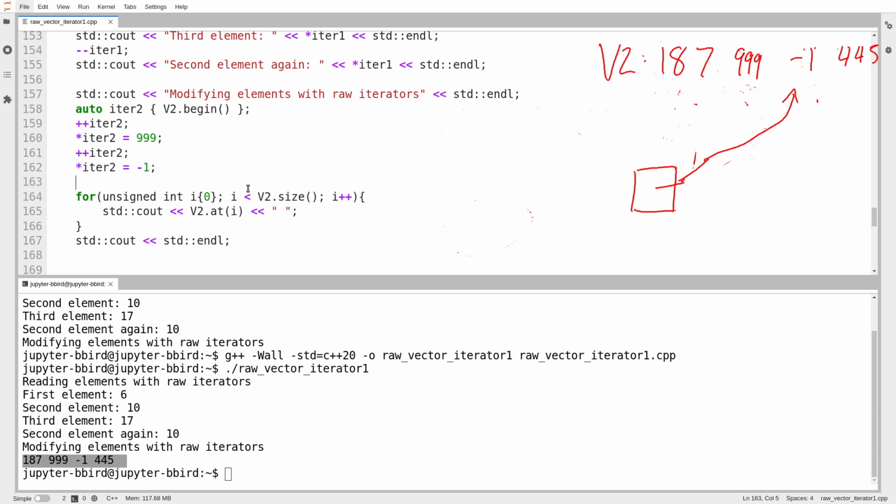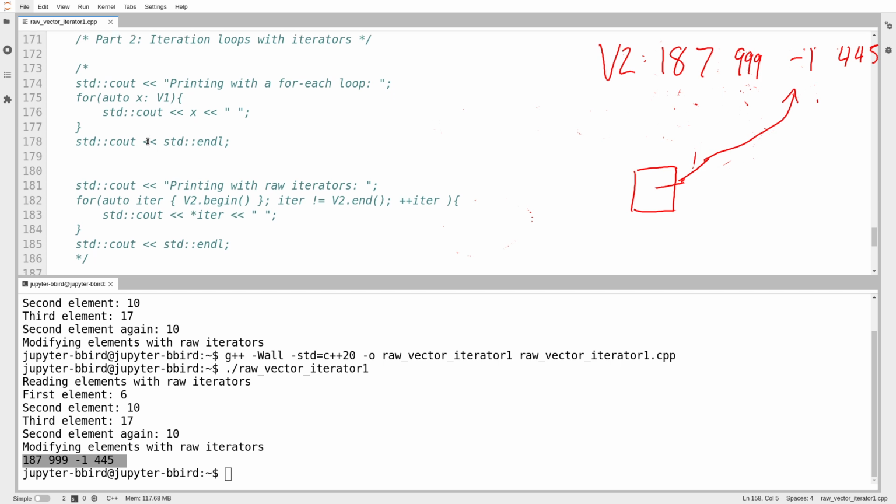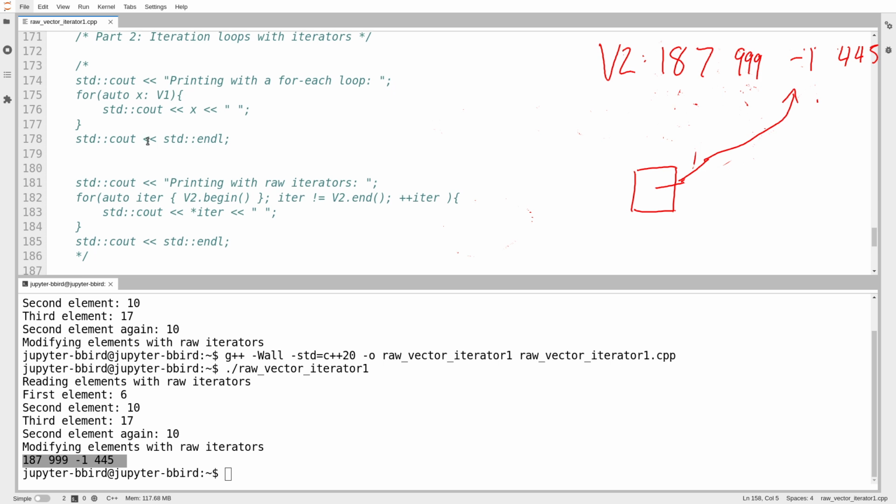There is the usual problem with vectors that if the vector resizes, if you make any modifications to it, you might end up with iterators that are invalid, but we're used to that. We're used to iterators being sort of disposable. We use them for a task and then we're done with them. At the moment, our iterators do function for these examples exactly like iterators over an actual vector. What remains is to add the actual iteration logic. So it's not just can I create the iterator, can I increment it? It's also questions like what does v2.end return? How do I test if an iterator is equal or not equal to another iterator? We'll talk about that in the next video.